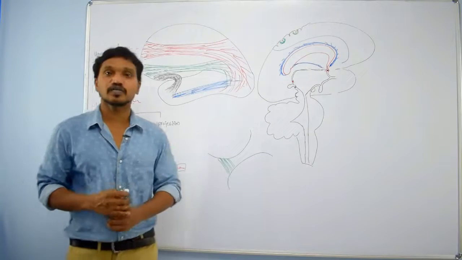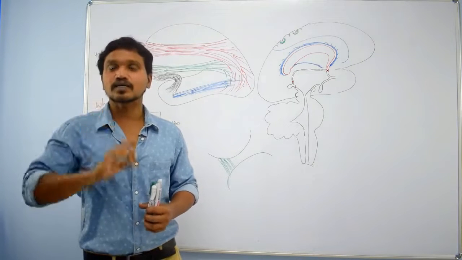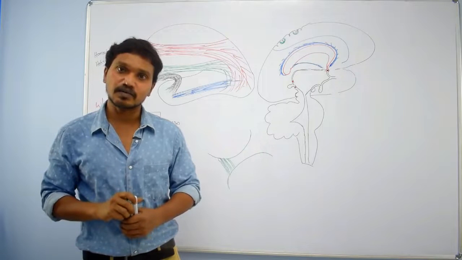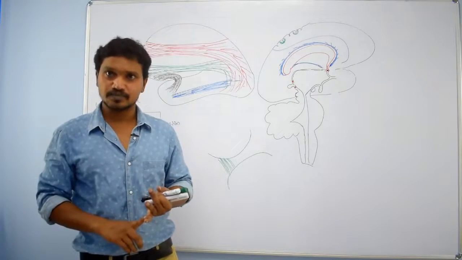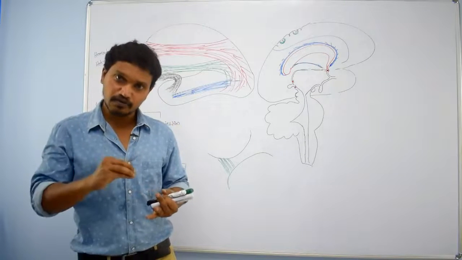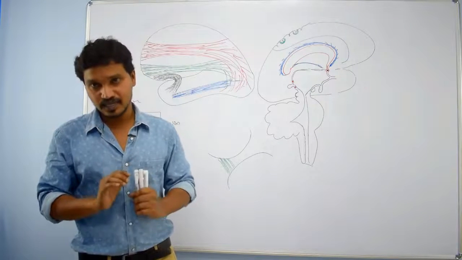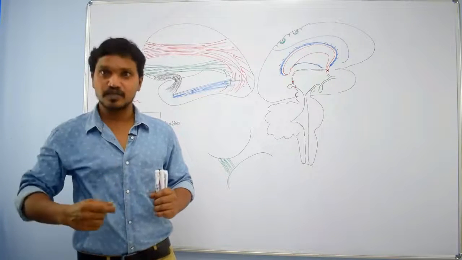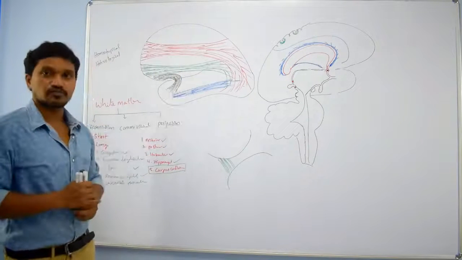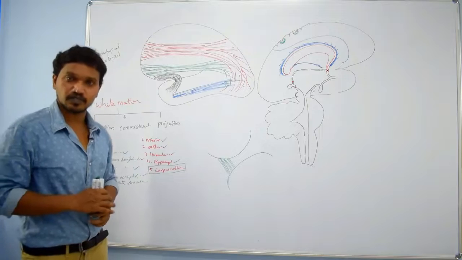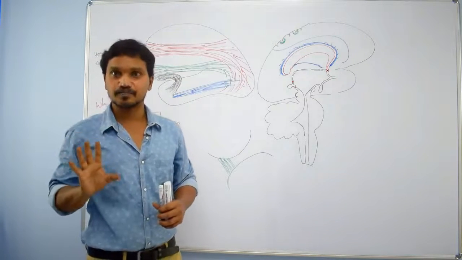These projection fibers connect the cortex to subcortical grey matter. Subcortical grey matter means what? Subcortical grey matter means the thalamus, basal ganglia, and nuclei which are present in the brainstem and spinal cord. These areas are connected by some fibers. Those fibers we call projection fibers. Very simple. They connect the cortex to subcortical grey matter. Right?